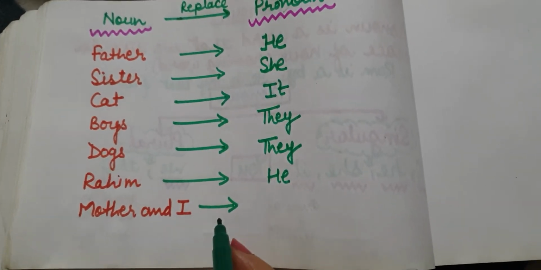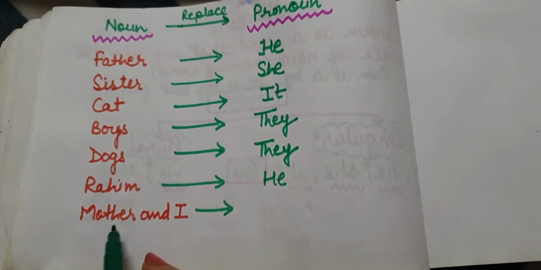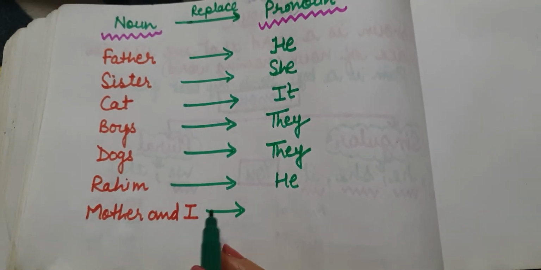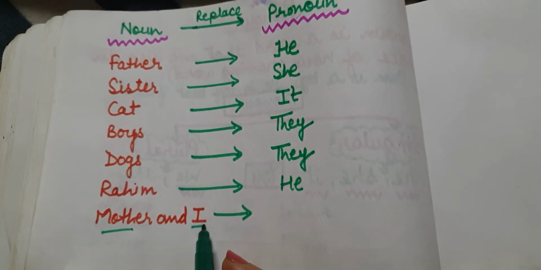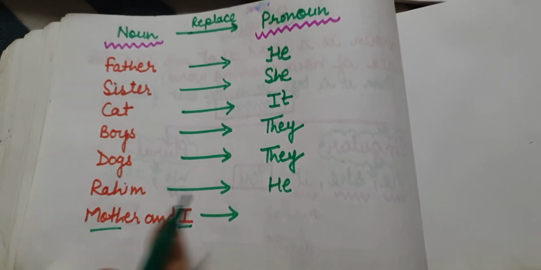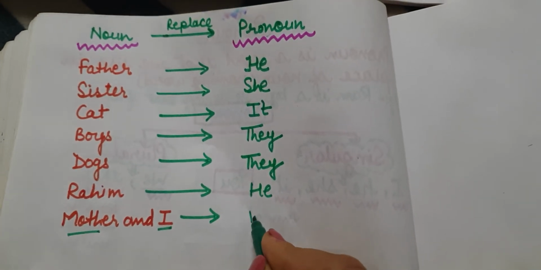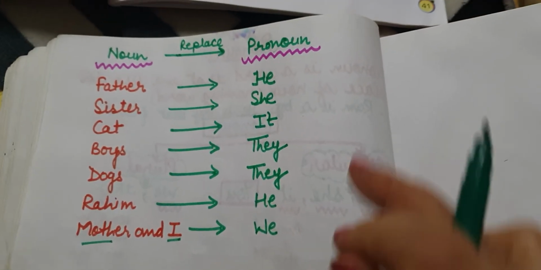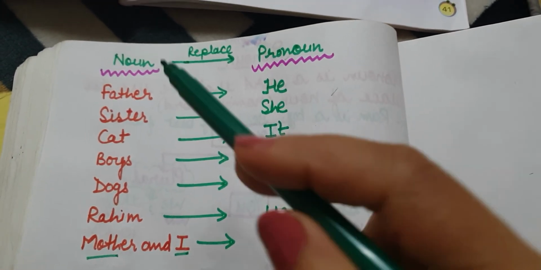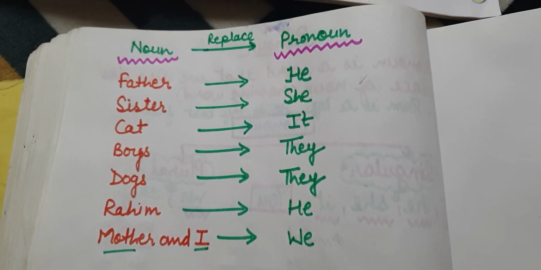Finally mother and I. Here kids, you can see mother is female. We will replace it with she, but no, mother and I. Two person are here and speaker is along with the person. So more than one person and speaker is in the sentence. So we are going to replace it with we. Okay. So this is how we are going to replace the noun words with pronoun. So this is all about pronoun.